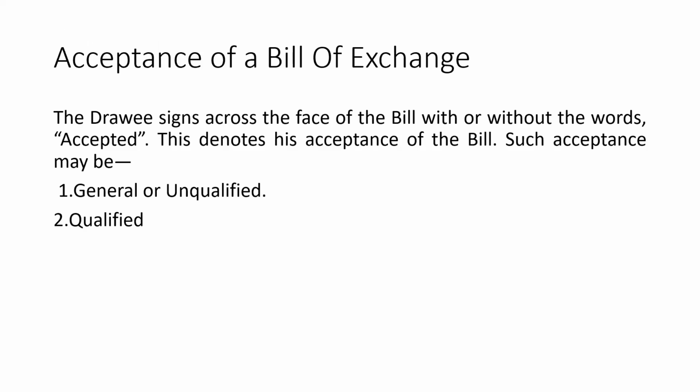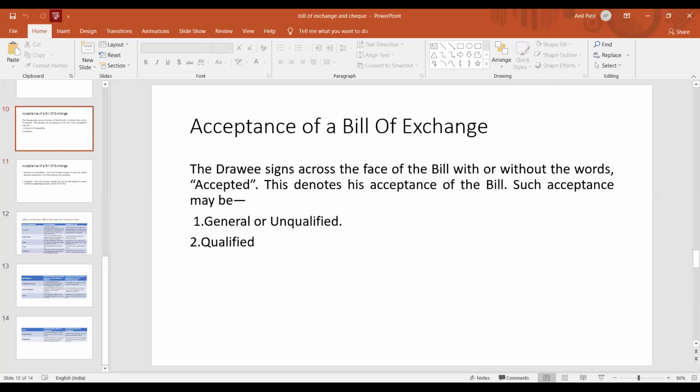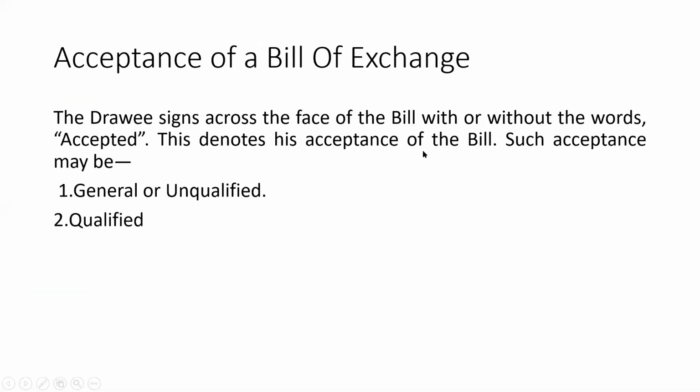Next is again an important point, that is acceptance of bill of exchange. What do you mean by this acceptance? Students, can anybody answer what you mean by acceptance of bill of exchange? It means the drawee agrees that he has a liability to make the payment. He agrees to pay the amount. So he has a liability for payment.